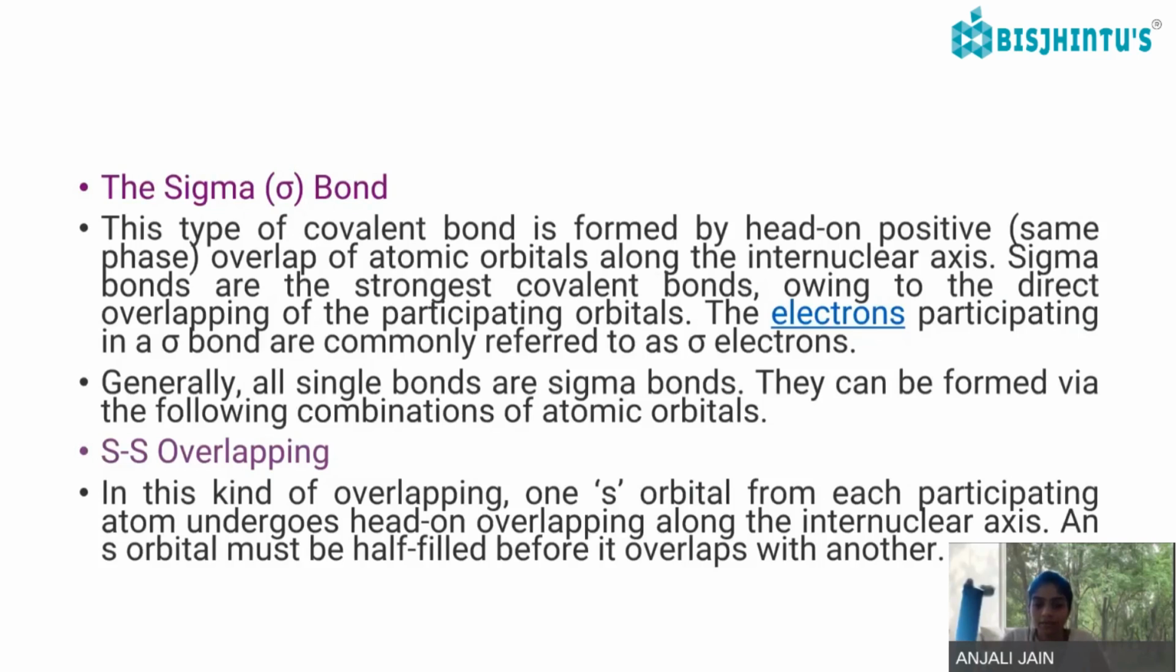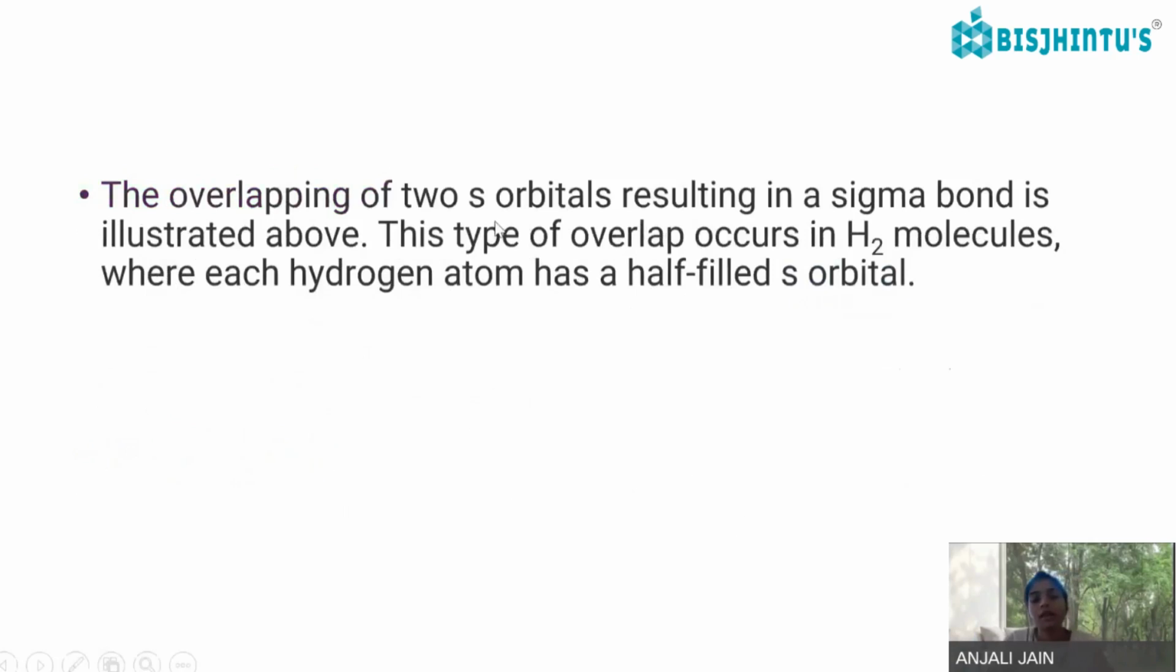One s orbital from each participating atom undergoes head-on overlapping along the internuclear axis. An s orbital must be half-filled before it overlaps with another. It has to be half-filled, otherwise how will it be able to pick up the electrons? The overlapping of two s orbitals resulting in a sigma bond is illustrated above. This type of overlap occurs in the hydrogen molecule, where each hydrogen atom has a half-filled s orbital.